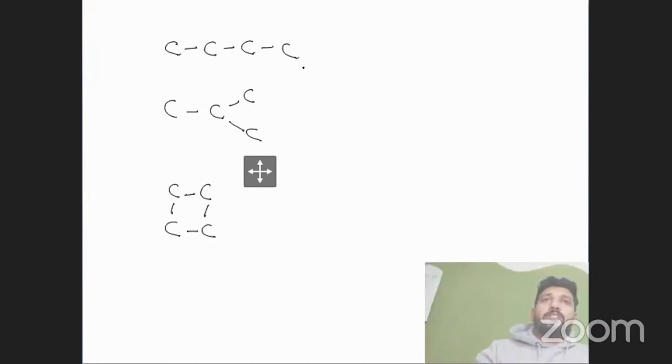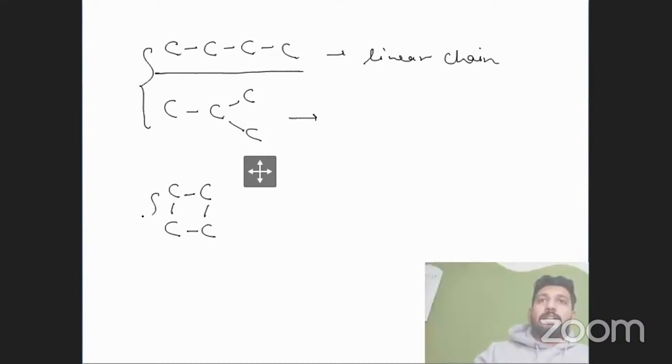So as you can see here, this carbon structure is a linear chain, but not in this. We have 4 carbons in each of these compounds, right? But the structures are different, right? If the structures are different with a specific number of carbons, we have drawn these 3 structures and we have only 4 carbons, right?